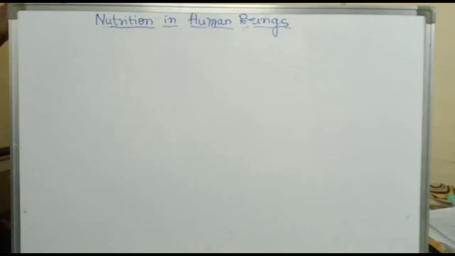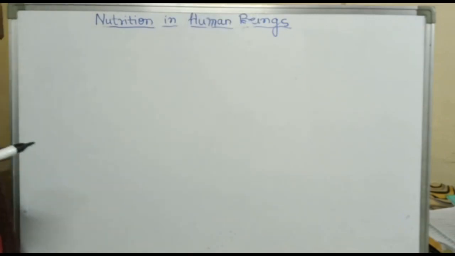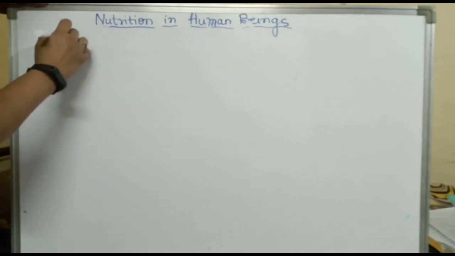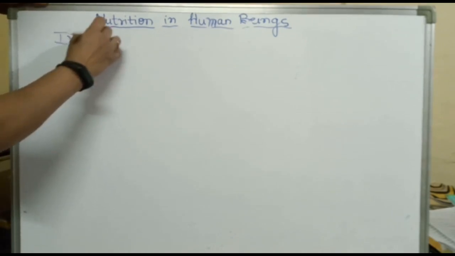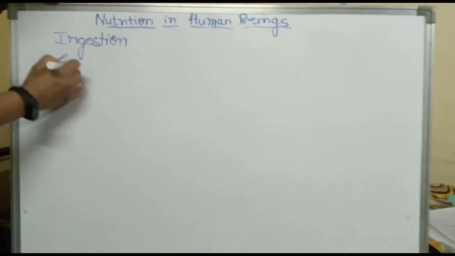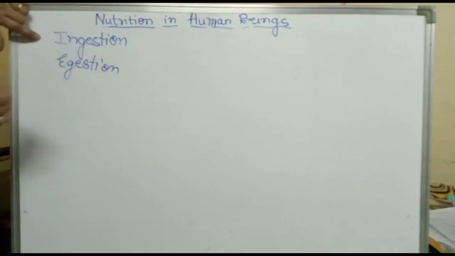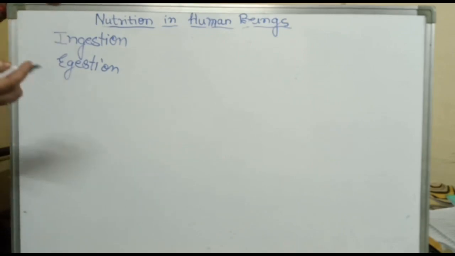Hello children, in this video we are going to discuss nutrition in human beings. Children, have you ever thought what happens to our food once it enters our body? Yes or no? Don't worry, we shall discuss this process here. From ingestion to egestion. I think you must be aware of the words ingestion and egestion. Ingestion is taking in of food and egestion means removing waste out from the body.